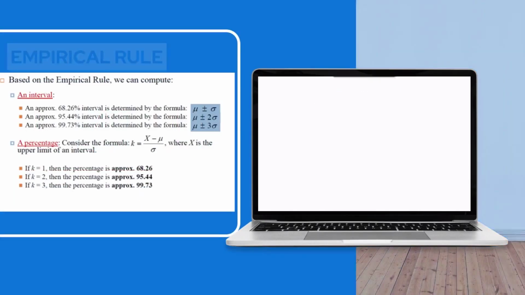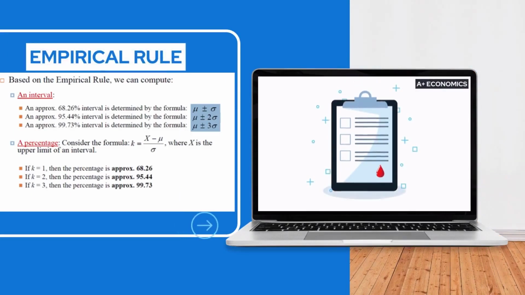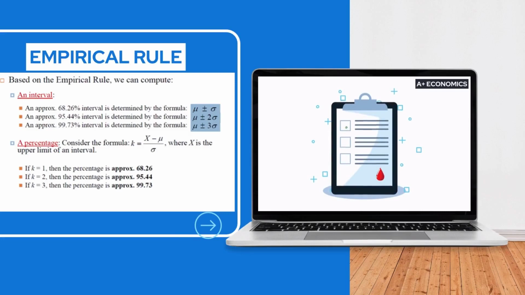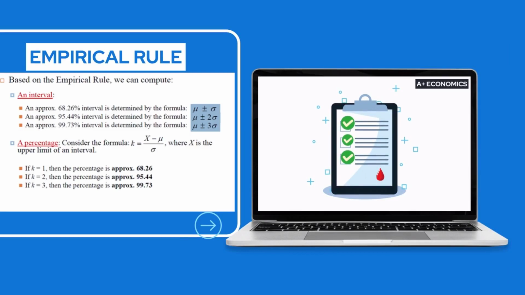Now, let's move on to the empirical rule, also known as the 68-95-99.7 rule. This rule is applicable to data sets that follow a bell-shaped or normal distribution. According to the empirical rule, approximately 68% of the data falls within one standard deviation of the mean. Roughly 95% of the data falls within two standard deviations of the mean. Nearly 99.7% of the data falls within three standard deviations of the mean.